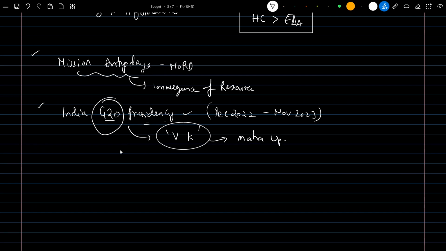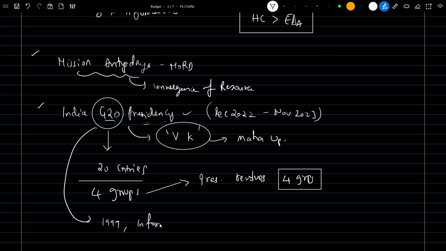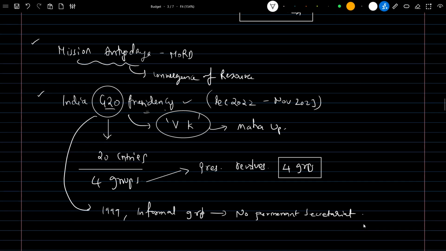Knowing more about G20, there are 20 countries in it which are divided into 4 groups, so each group has 5 countries. The presidency chair revolves among these 4 groups. G20 was formed in 1999. It is also an informal group, and being an informal group, there is no permanent secretariat.